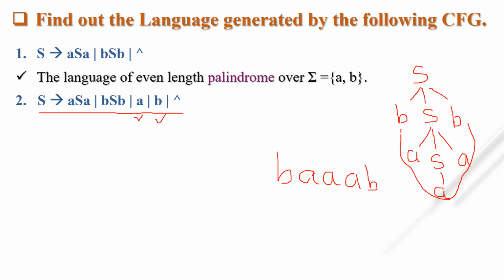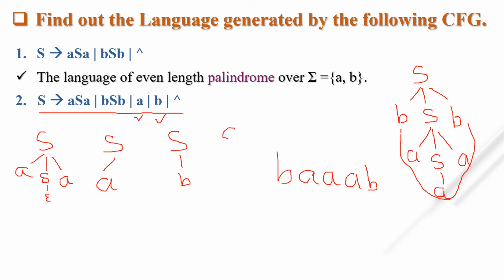It may be possible that another string will also be generated, but the meaning of that particular language must be the same. Suppose I am taking S tends to only a. And next time, S tends to only b. Then instead of S as bSb, I am taking first aSa, and instead of S I am putting null.